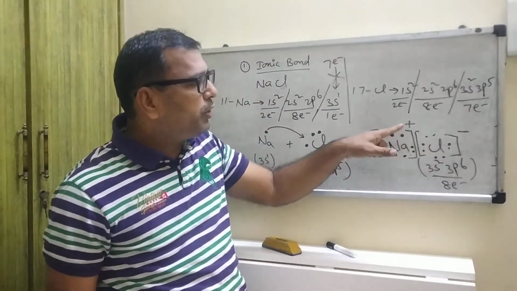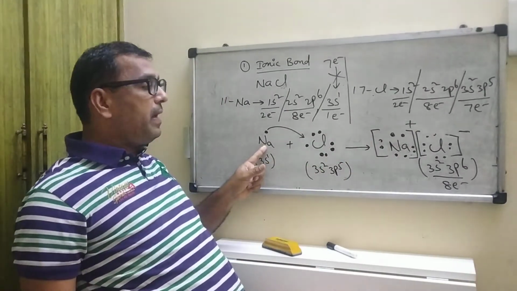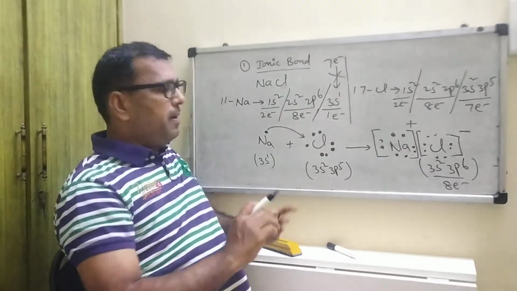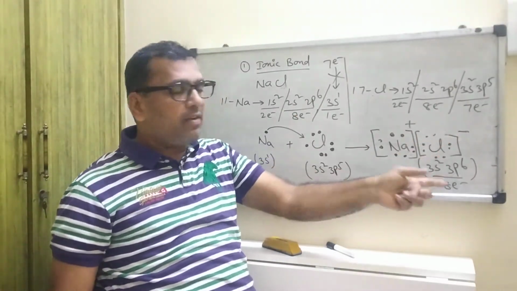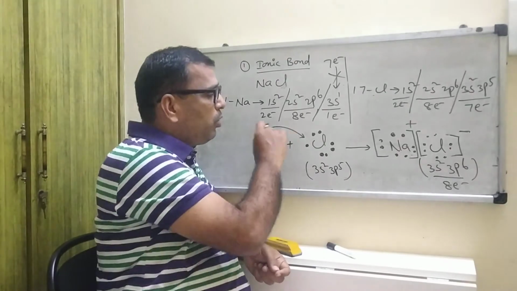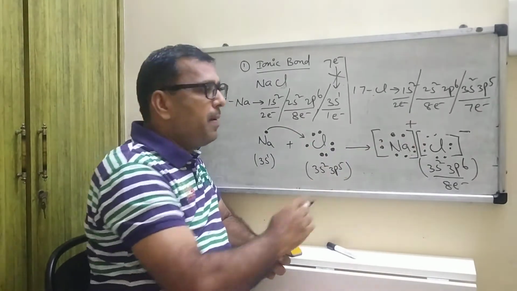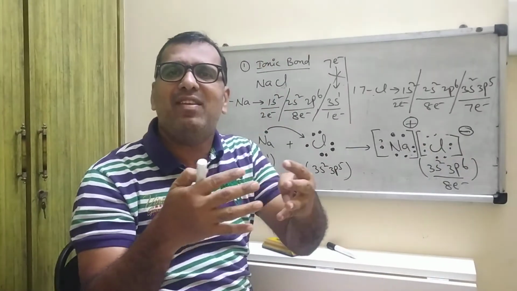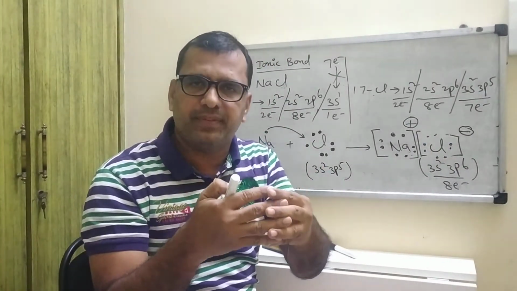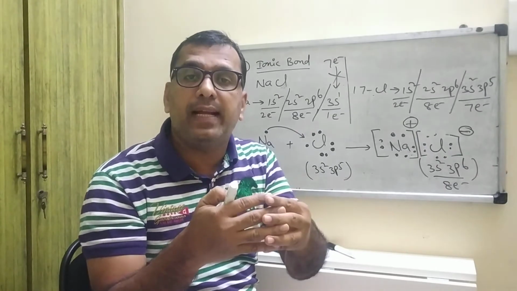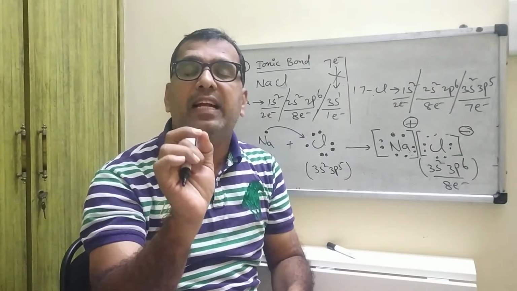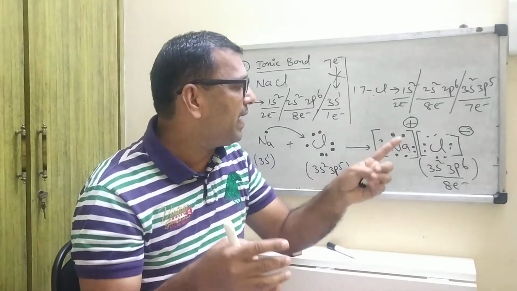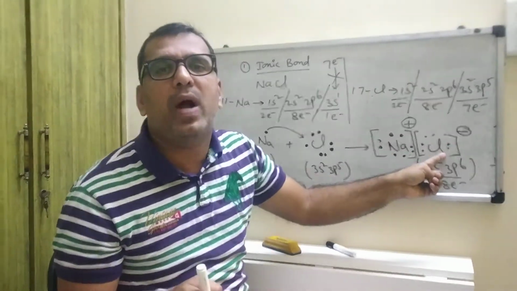Here one positive, Na positive. Why? By donating only one electron, naturally you will get only plus 1. By accepting only one electron, it is converted to minus 1. It is ready to donate and it is ready to accept. So one positive, one negative. Naturally they are having what? Some force of attraction. That force is known as, very important terminology, electrostatic force of attraction, which exists between two ions.